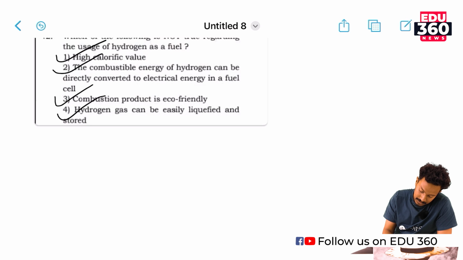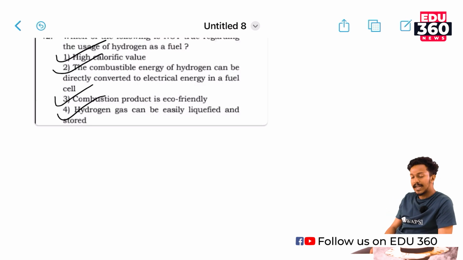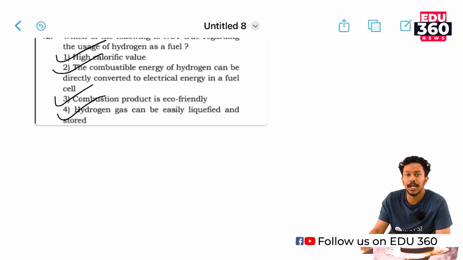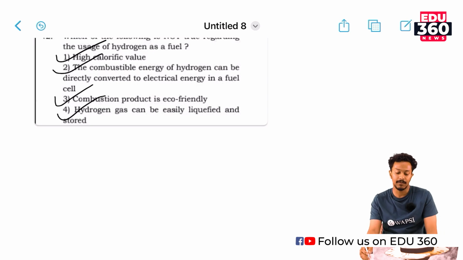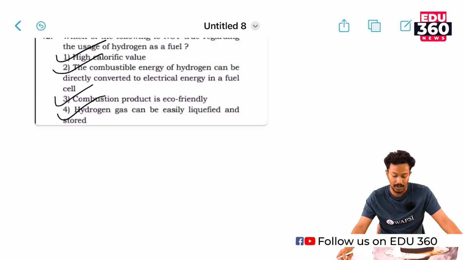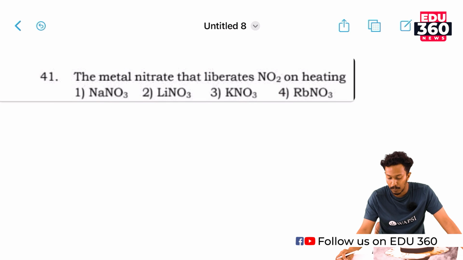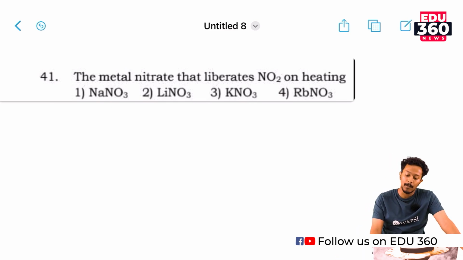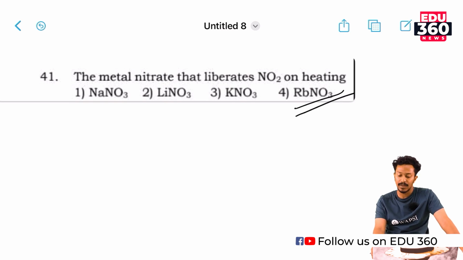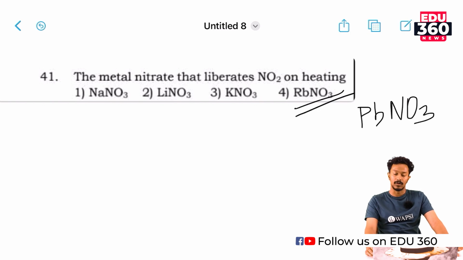Our next question, the metal nitrate that liberates NO2 on heating. Here we have 4 options: sodium nitrate, lithium nitrate, potassium nitrate, and it's actually lead nitrate. We have a slight mistake in this. It's RbNO3, sorry about that. It's actually PbNO3. Lead nitrate is the option here.